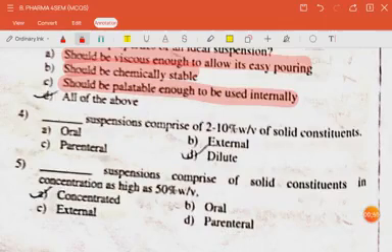The next question is, dash suspensions comprise of 2 to 10% weight by volume of solid constituents. The answer is dilute. The next question is, dash suspensions comprised of solid constituents in concentration as high as 50% weight by volume. The answer is concentrated.